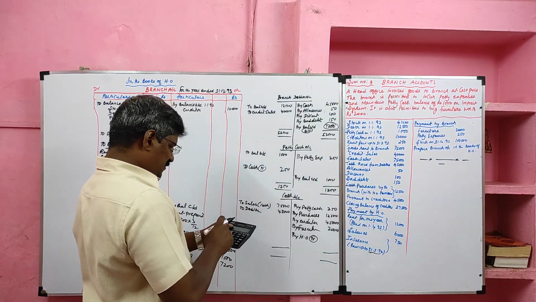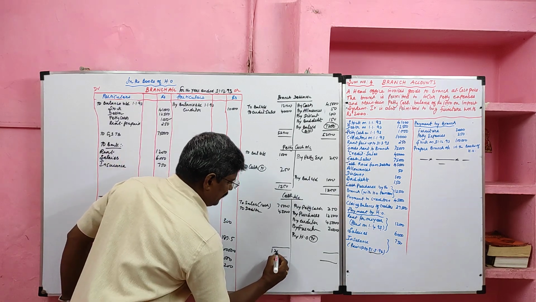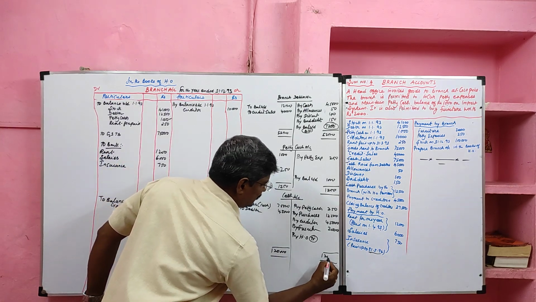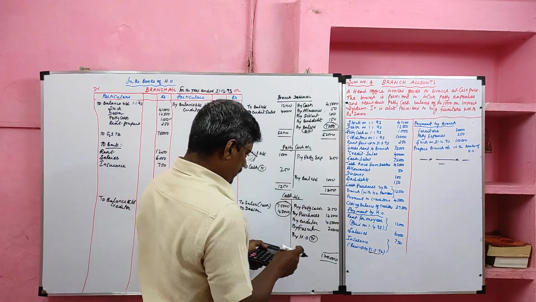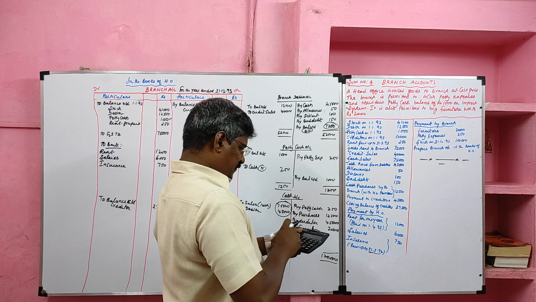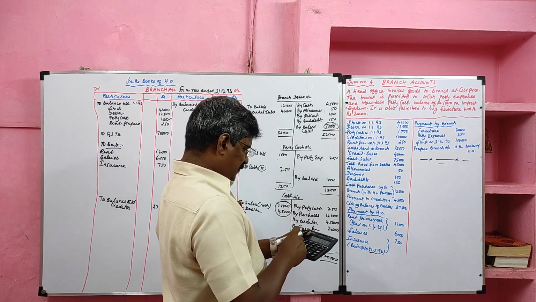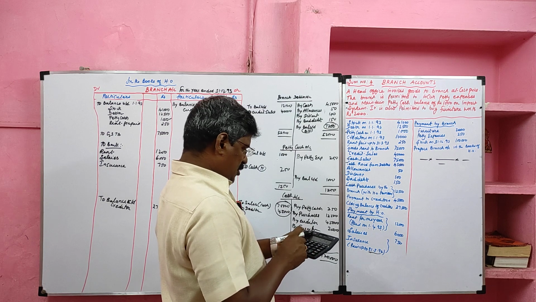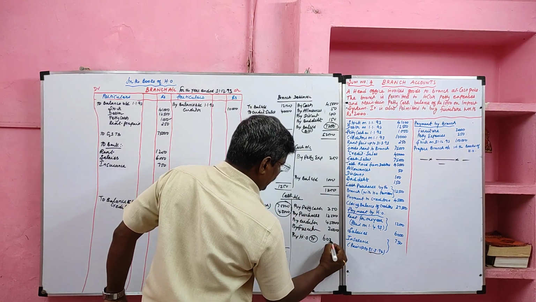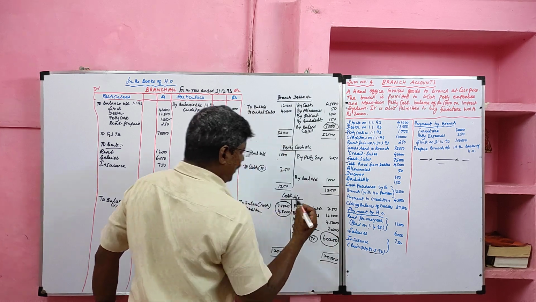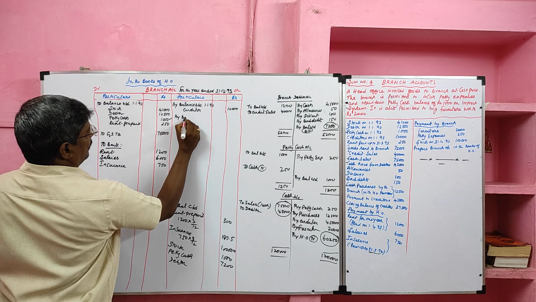So the debit side total is 75,000 plus 45,000. 75 plus 45 totals 1,20,000. So the total collection of the branch is 1,20,000, of which they made payment to petty cash 250, 12,500 purchases, 45,000 payment to the creditor, 2,000 furniture purchased. So the balance 60,250 is considered to be the payment made to the head office. That we will record on the credit side of the branch account as by bank.